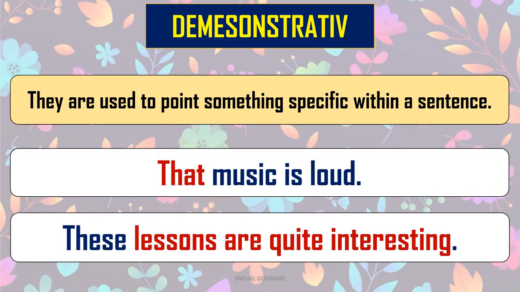So we express ourselves in this way. These lessons are quite interesting. So here that, these, those, this, here, there, all of them are demonstrative determiners.